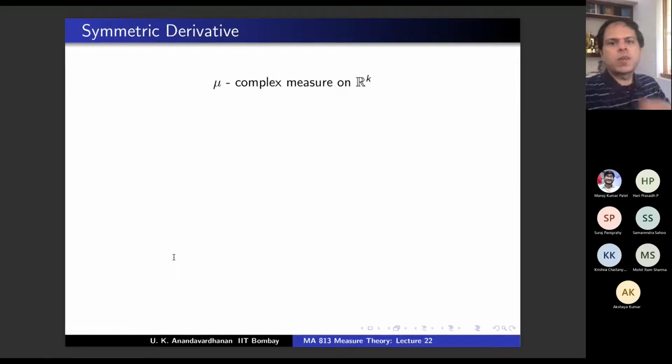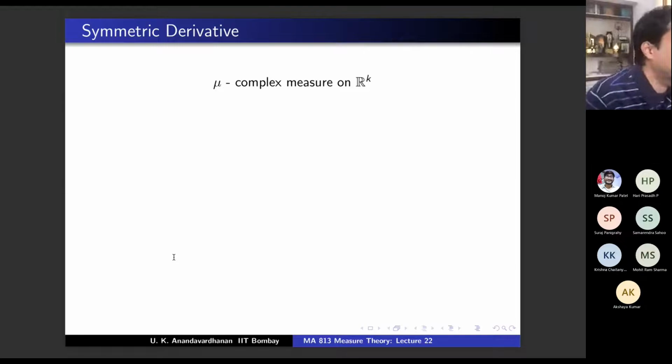Okay. So mu is a complex measure on R^k. What is the biggest difference that you see from all the last lectures and now? We are using a complex measure at least. No, which we use for Radon-Nikodym also. It's on R^k, I think. Yeah, it is on R^k. For this chapter, we are restricting our space.